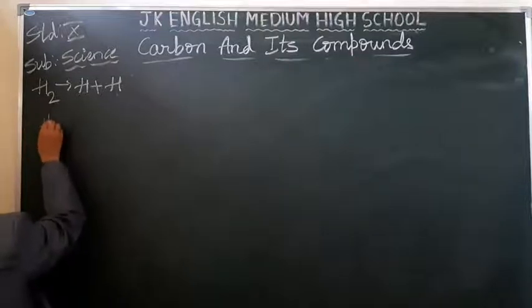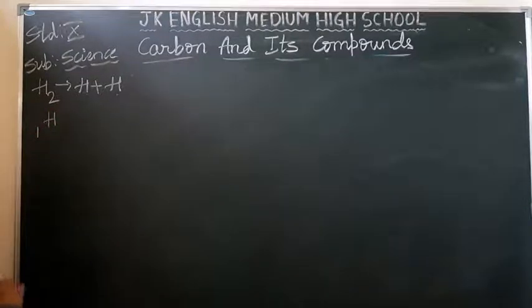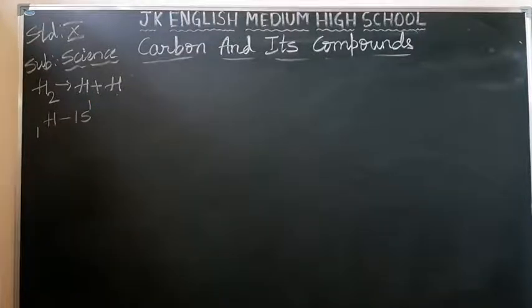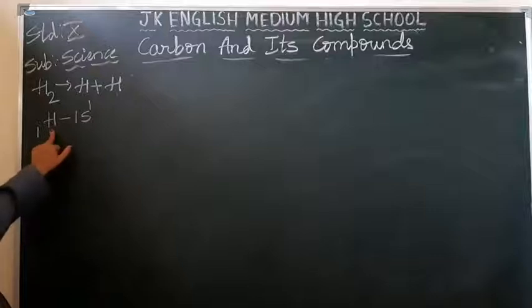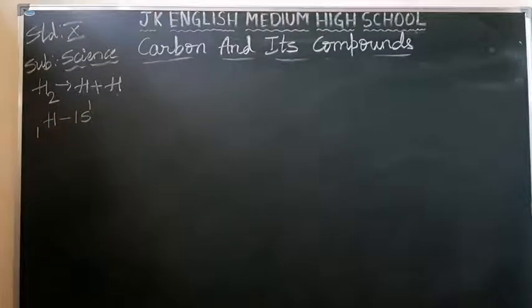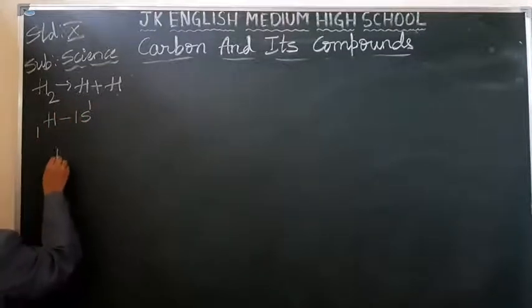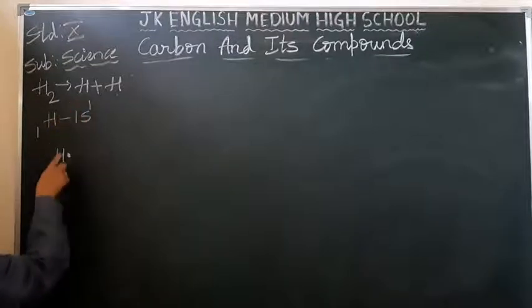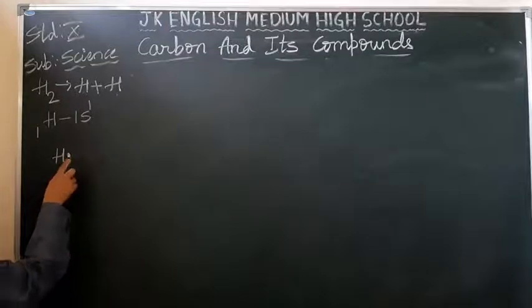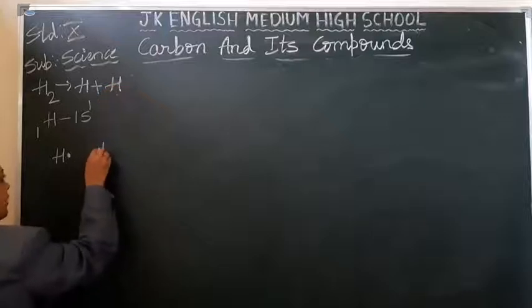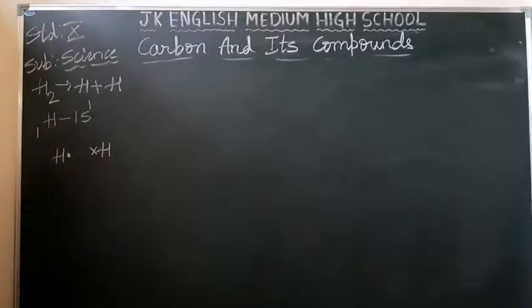As you know, the atomic number of hydrogen is 1. That means I can write its electronic configuration as 1s1. To become stable, it requires one more electron, so that it can become 1s2. Right? So what happens? Hydrogen with 1 electron. I am taking this hydrogen atom with 1 electron. You can show the electron either with a dot or with a cross mark. Let me take this hydrogen, with the 1 electron.